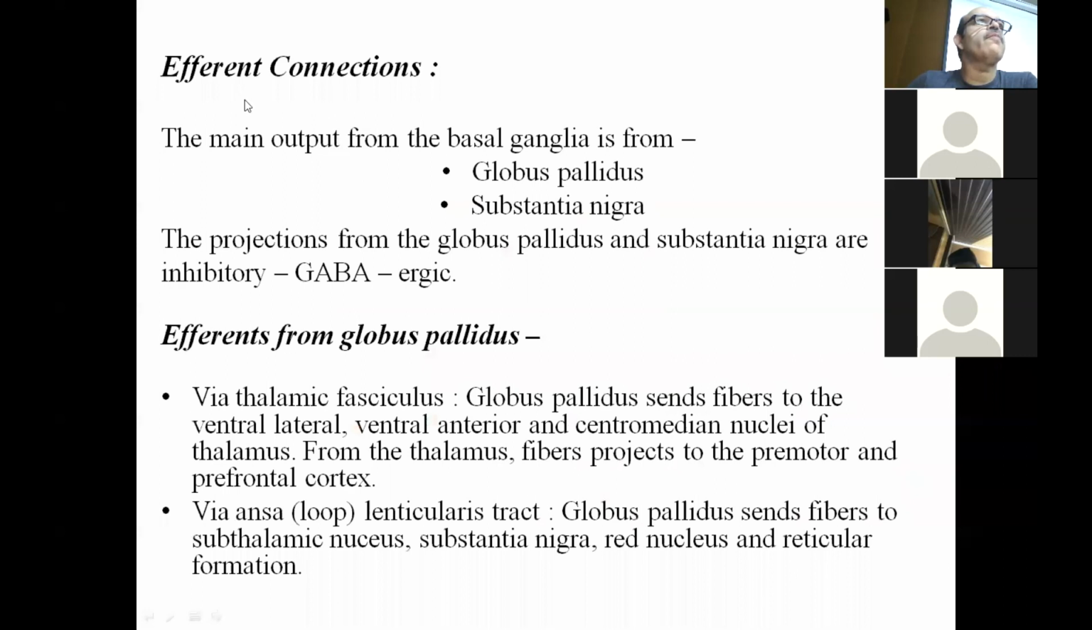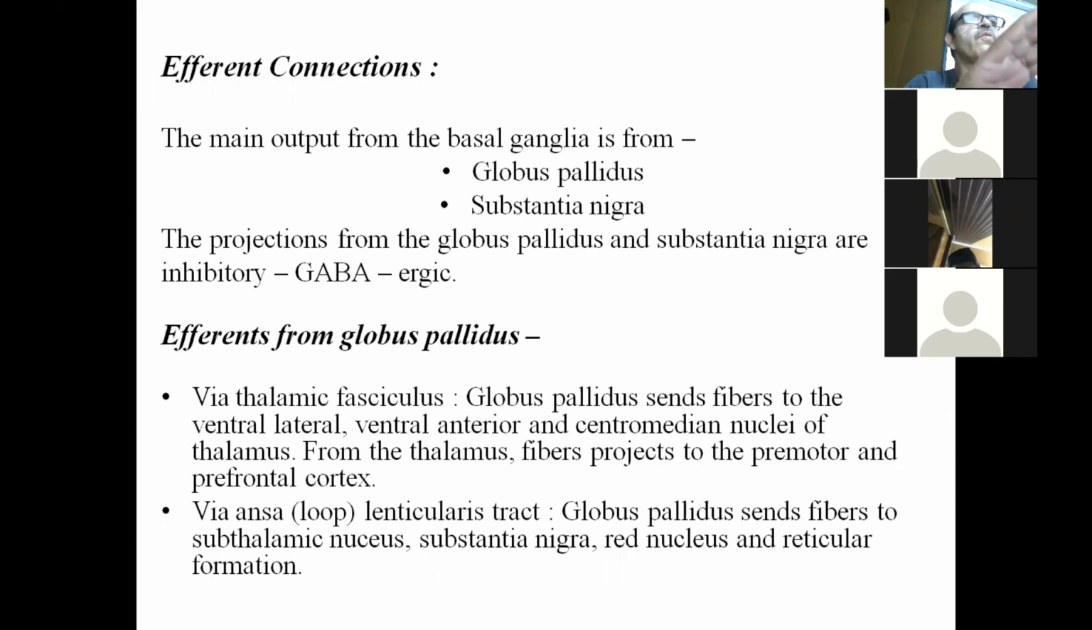Now the main efferent connections, that is the fibers going outside from the basal ganglia to outer circuits. The main output of the basal ganglia comes from the globus pallidus and substantia nigra, and these projections are inhibitory. That is, the projections from the globus pallidus and substantia nigra are inhibitory GABAergic fibers.